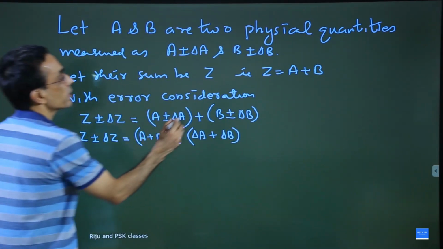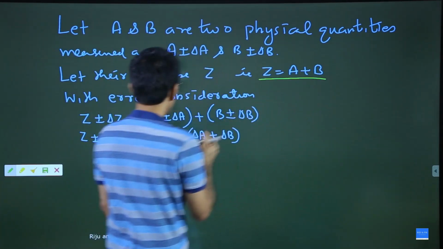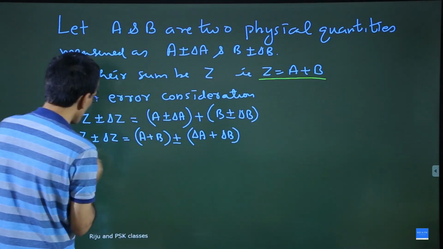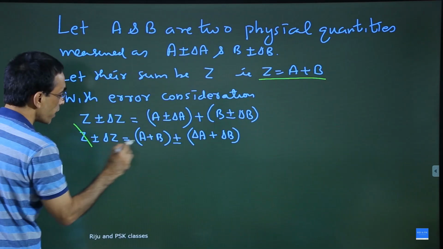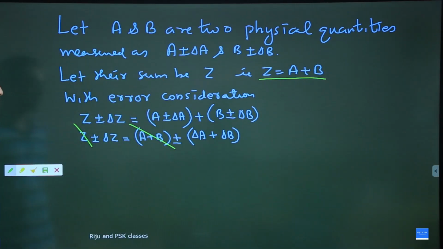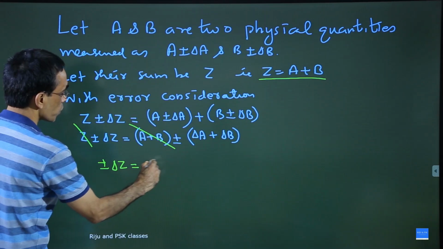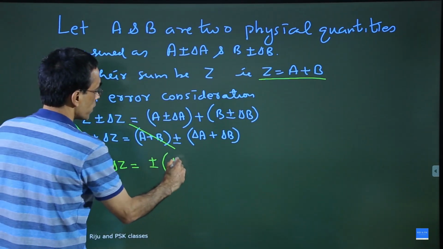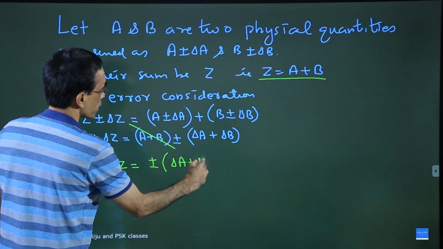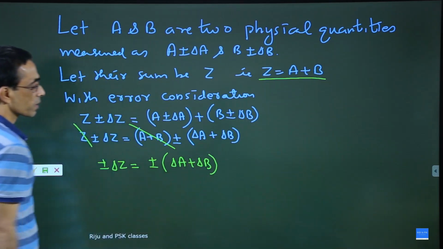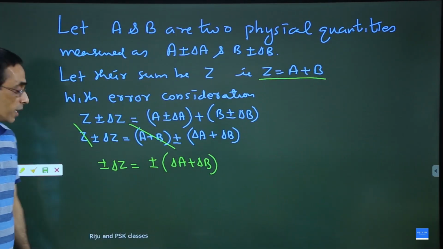But we know Z equal to A plus B. So you have Z on this side, A plus B on this side. So this Z and this A plus B will get cancelled. And what will I get? I'll get plus or minus delta Z equal to plus or minus delta A plus delta B. Now what is the meaning of this?